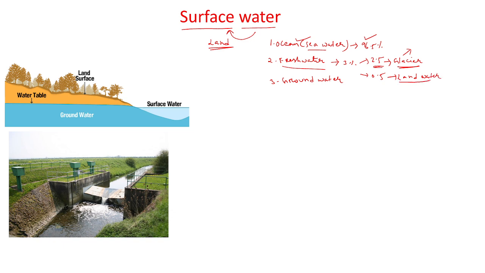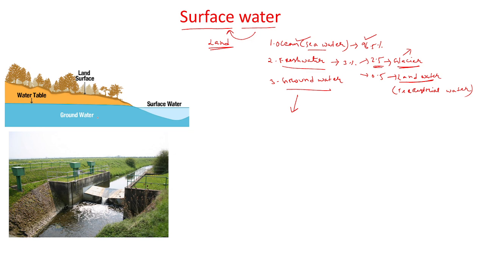Why is it called land water? Because it is present on the land, and that's why surface water is also called terrestrial water. The third one is called groundwater. Groundwater means the water present beneath the ground, that means below the ground.